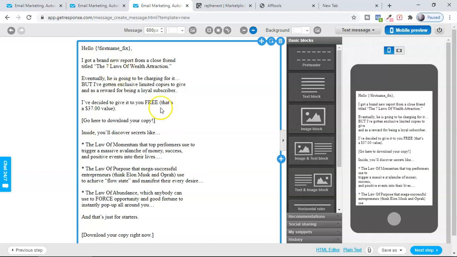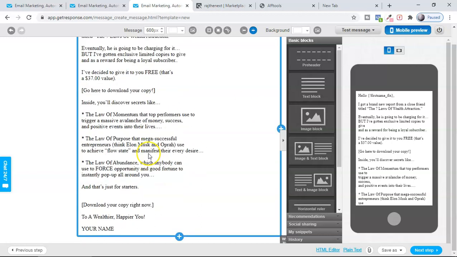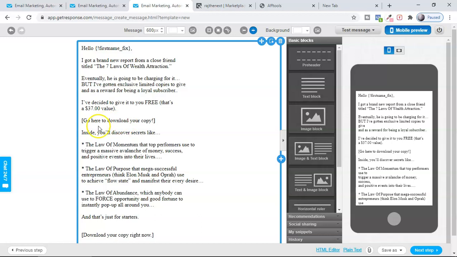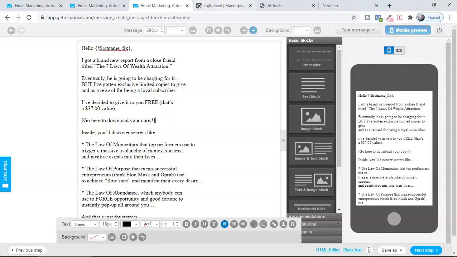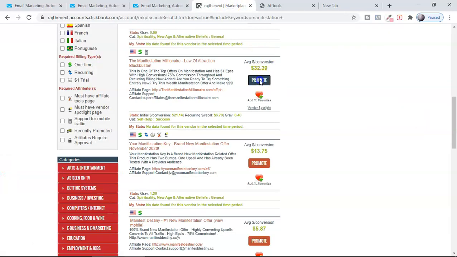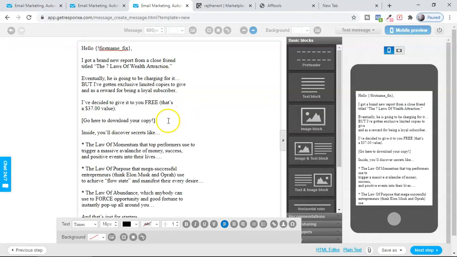So this is the email we wrote here, and we are also promoting this download link here. We can put any affiliate link here. By clicking here, promote and generate, copy, and we'll go here and just give an example, and put this affiliate link URL here. We also have to keep track of how many people have clicked the link. That is possible with the automation that I'm going to show you in a second. So now this is ready, and we're going to say next step.